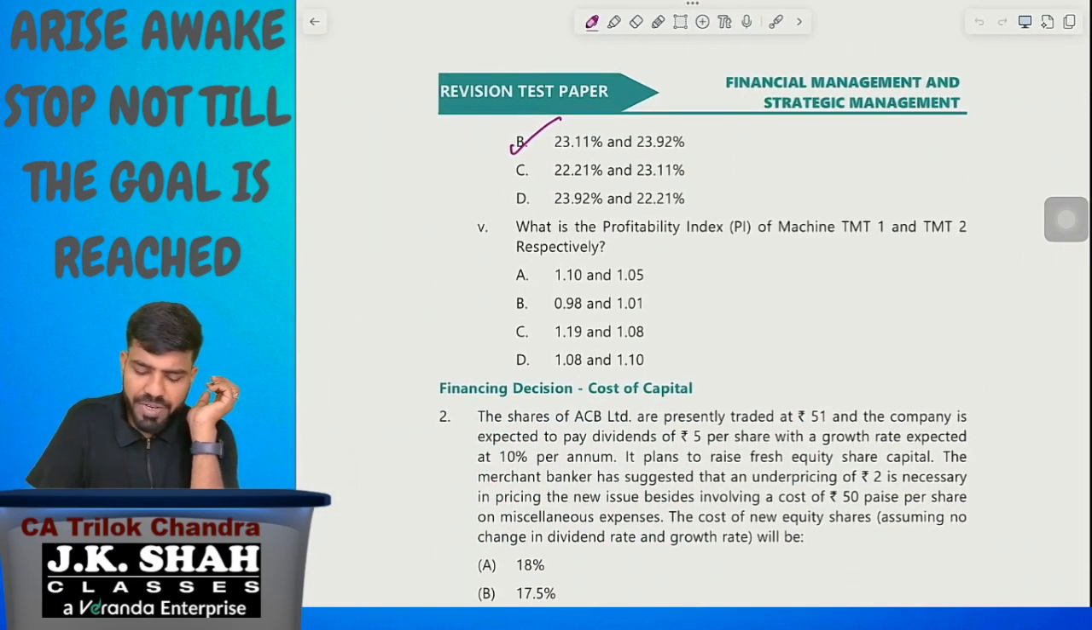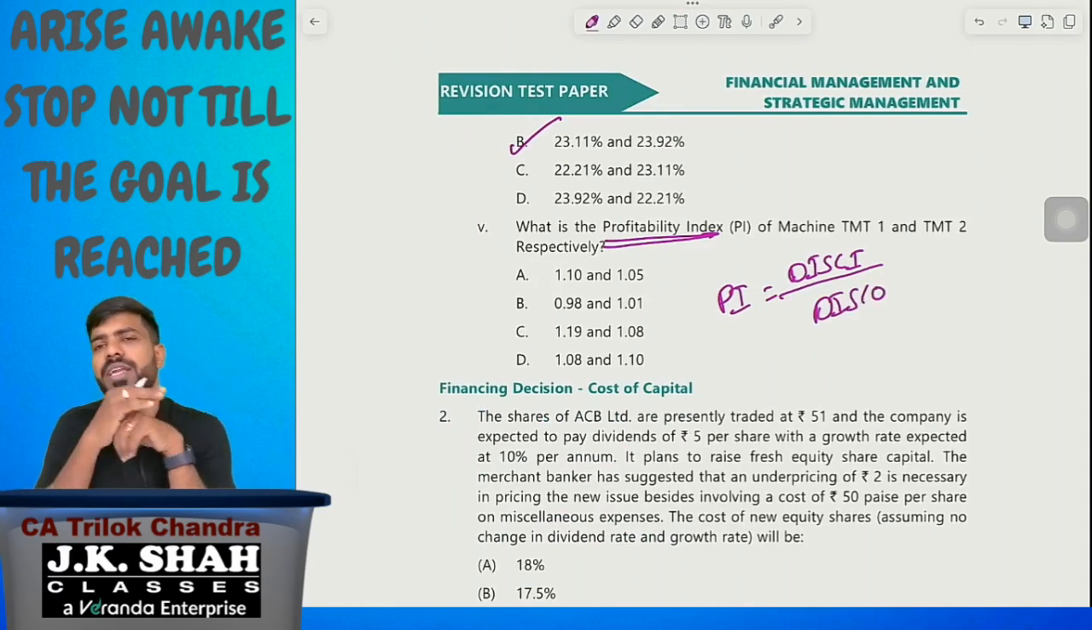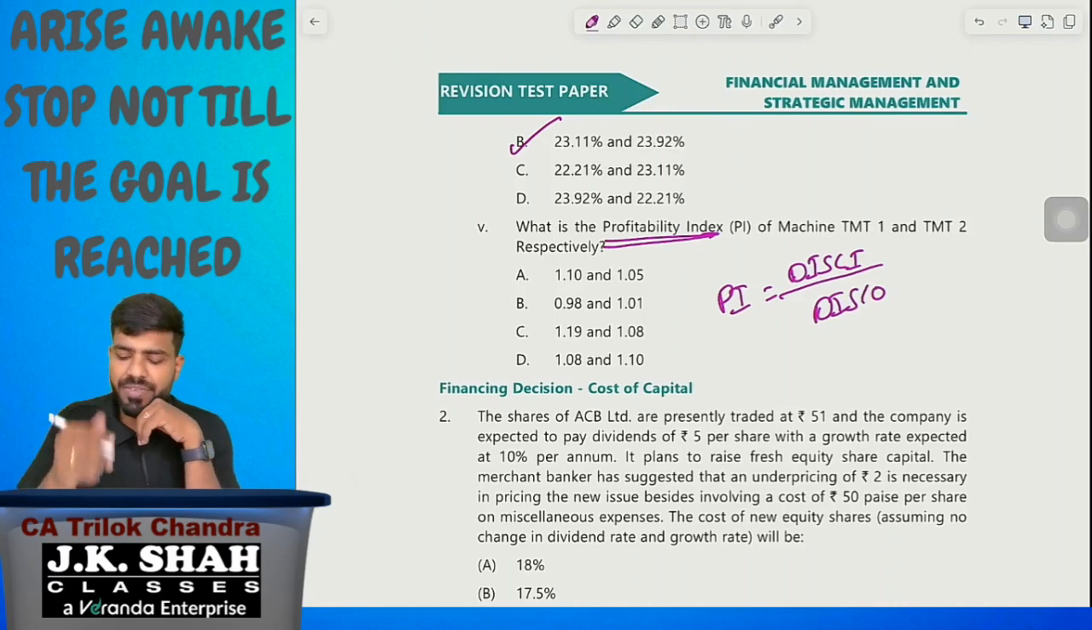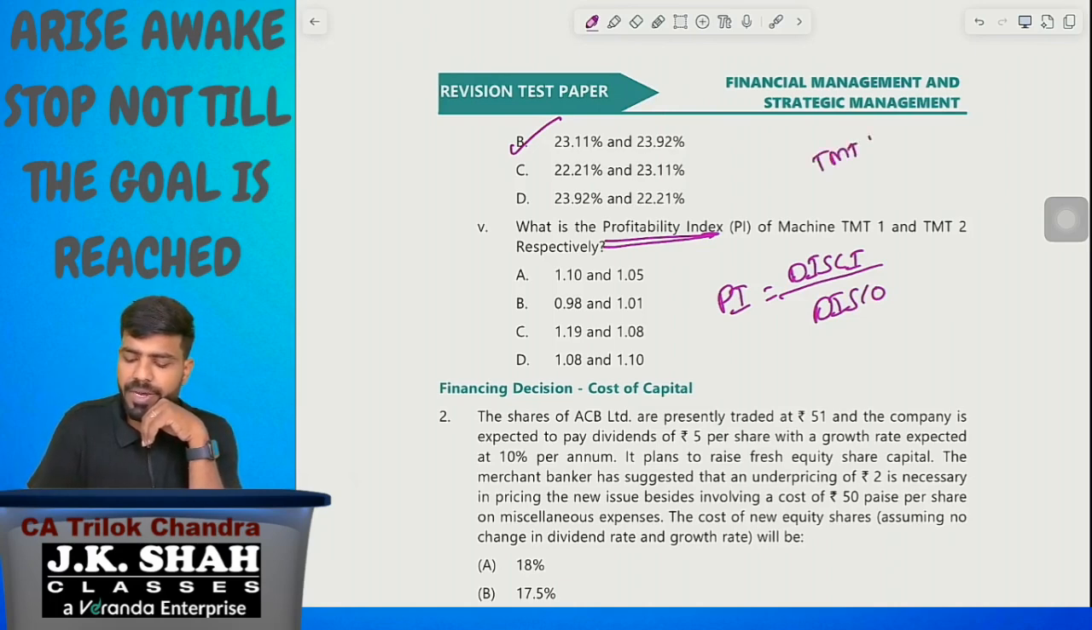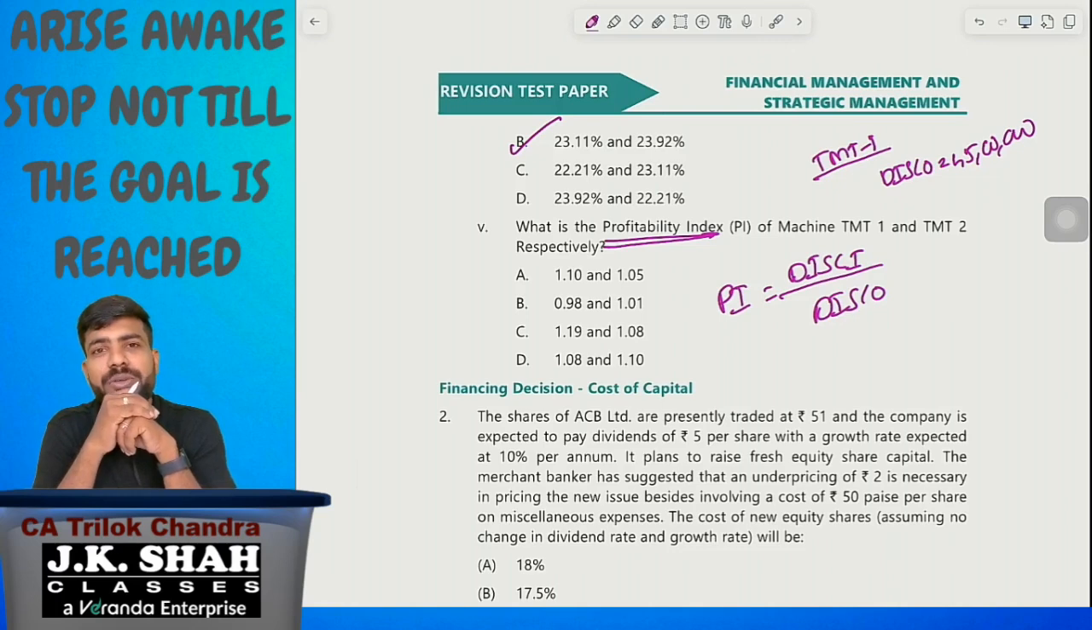They are asking profitability index. How to calculate profitability index? DISCI divided by DISCO, discounted cash inflow divided by discounted cash outflow. Let me discuss TMT1 first. First of all, DISCO. There is only one time outflow, purchase of machinery, 45 lakh rupees. DISCO I can mention as 45 lakh rupees.